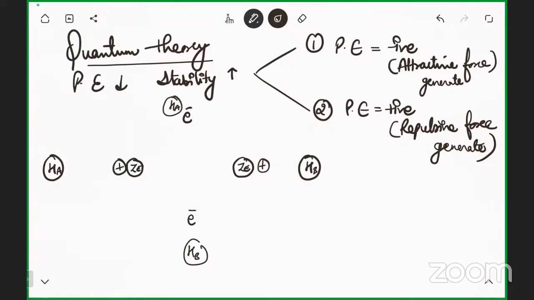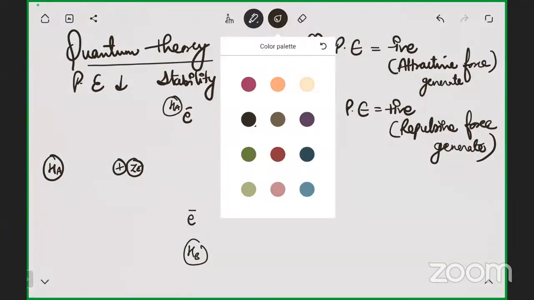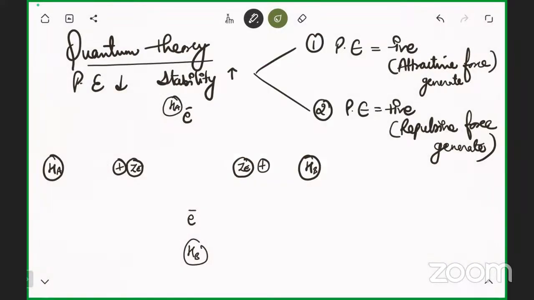Two conditions are there. Because in a hydrogen atom, only one electron is present. Now what exactly will happen? I'm showing it with another color. The nucleus of Ha will attract the electron of Ha, but since it is positive, it will also attract the electron of Hb when they come close to each other.